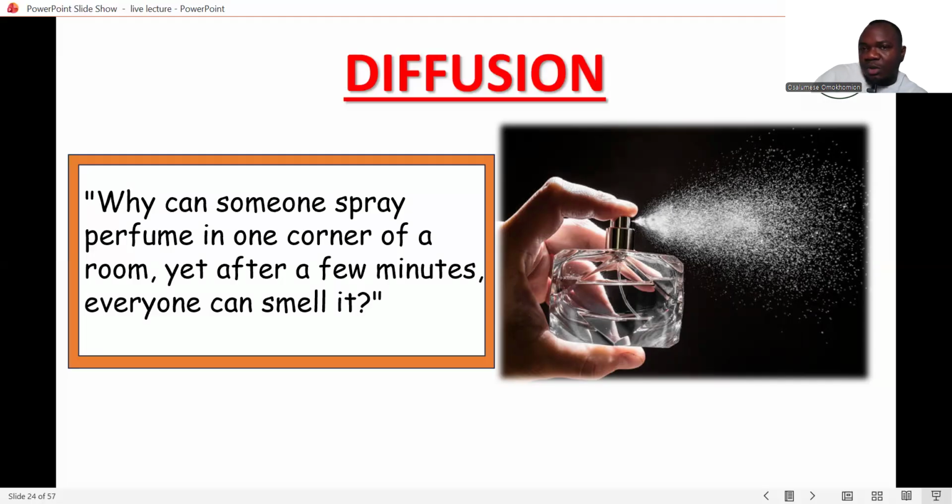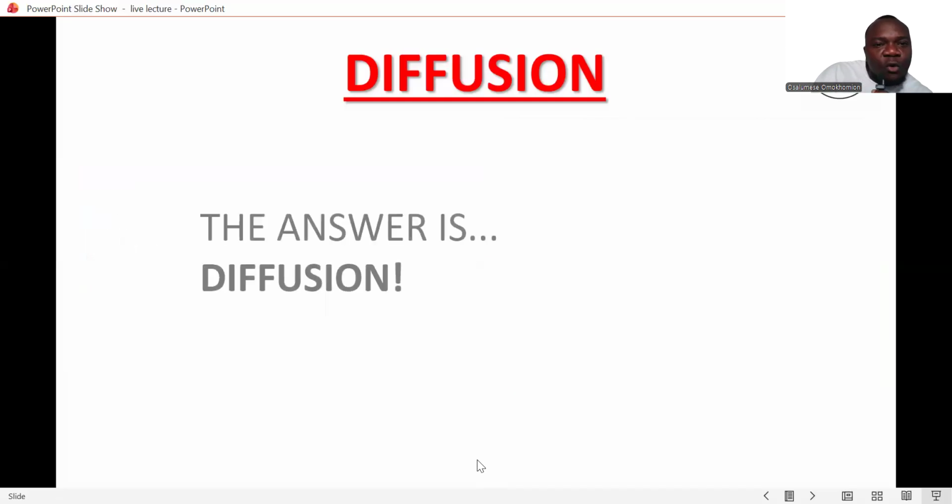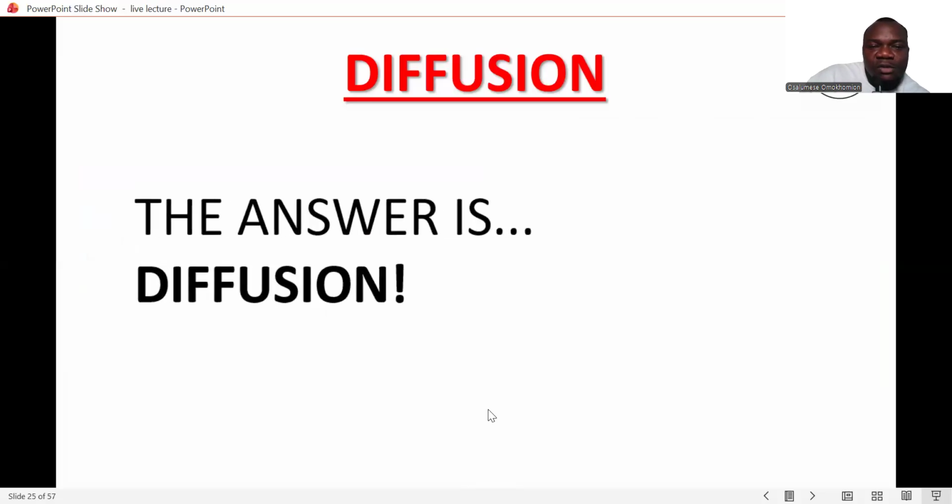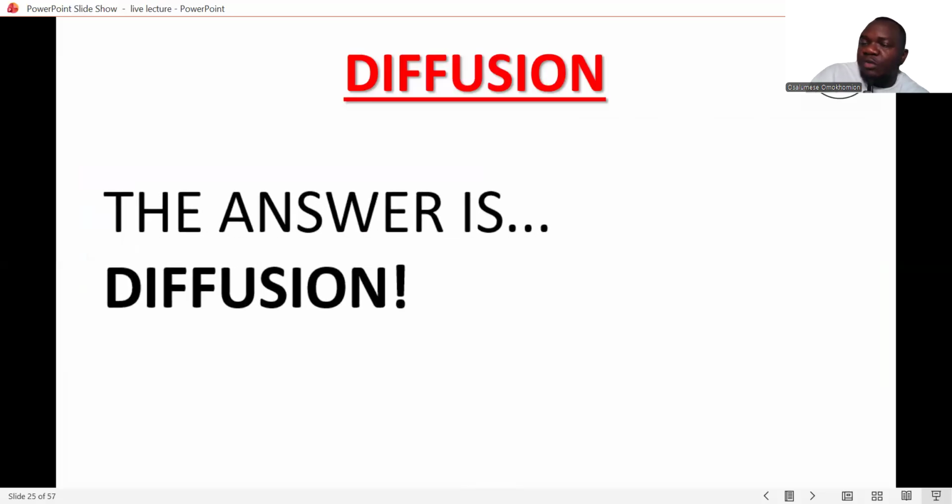Why is it possible? Now, if I spray a perfume right now, and all my friends in the room start to compliment me that this perfume smells so nice, how did this occur? How does this perfume move from here and spread out in the whole room so that others can perceive it? The answer is diffusion. Because of diffusion, when you spray a perfume, it easily diffuses and spreads all over the room, and people around the room can easily perceive the smell of that perfume.